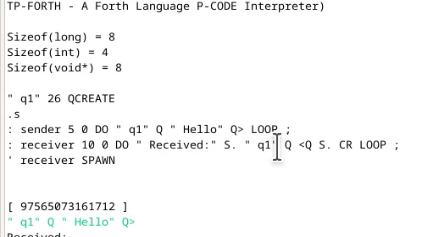So here is the queue that it's reading from, and here is the read word, and here is just to print whatever was read, and the carriage return, and then it loops back. And here is the code that spawns this receiver so that it will run in the background.